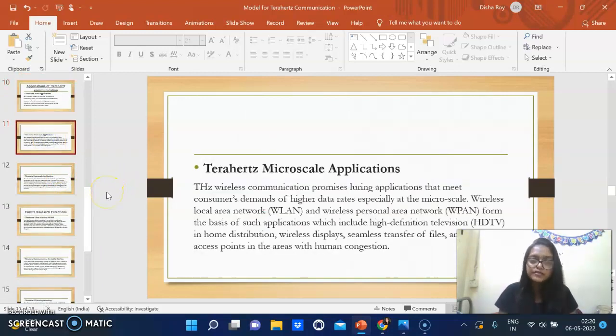Terahertz microscale applications. So now terahertz wireless communication promises applications that meet consumers' demand of higher data rates, especially at the microscale. Wireless local area networks and wireless personal area networks form the basis of such applications, which include high definition television and home distribution, wireless displays, seamless transfer of files, and terahertz access points in areas with human congestion.